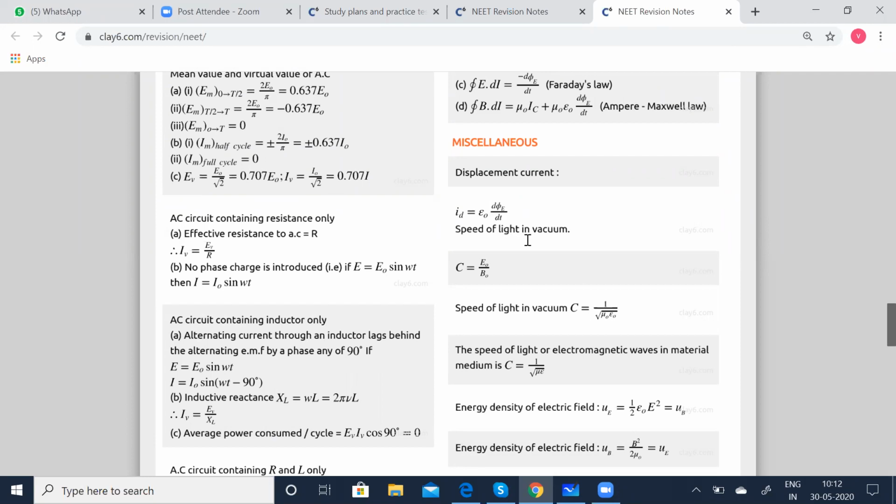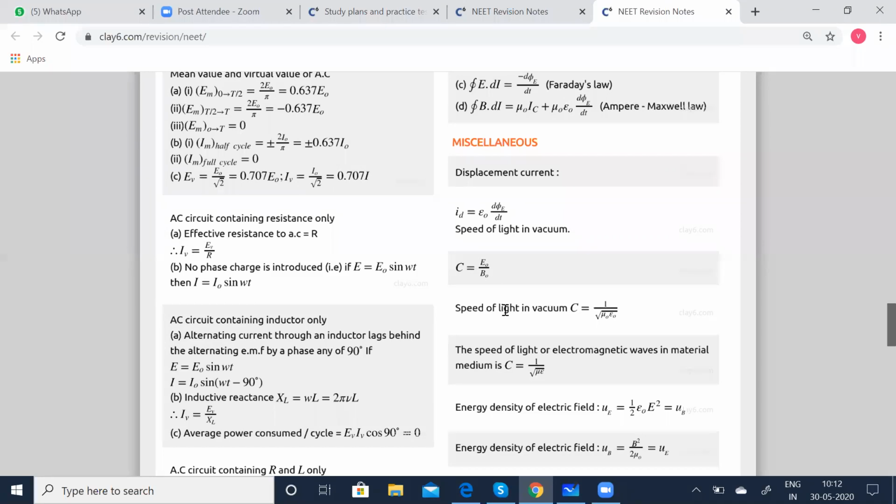C is the speed of light in vacuum. So C is given by E0 by B0, where E0 stands for the electric field and B0 is for the magnetic field.